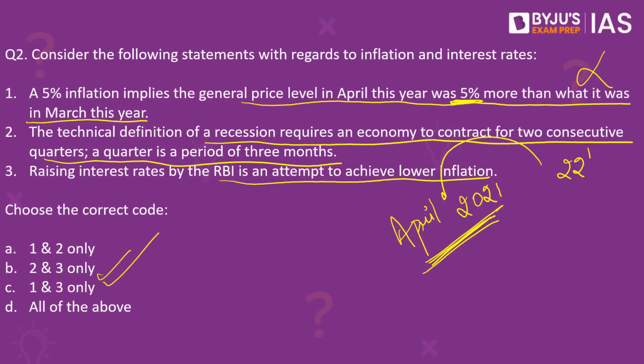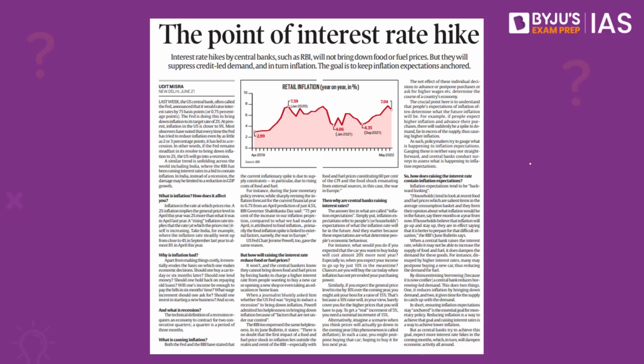The second and the third statements are correct. In fact, the third statement happened very recently when the RBI increased the repo rate because it wanted to control inflation that is going on at a very high pace in the country. The second statement is also correct. The reason why we're discussing this question is because there is a very detailed and very well defined article in the Indian Express today that talks about the results that interest rate hike would have on inflation in the country.